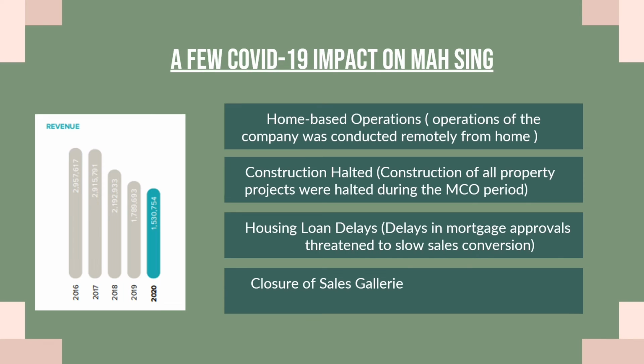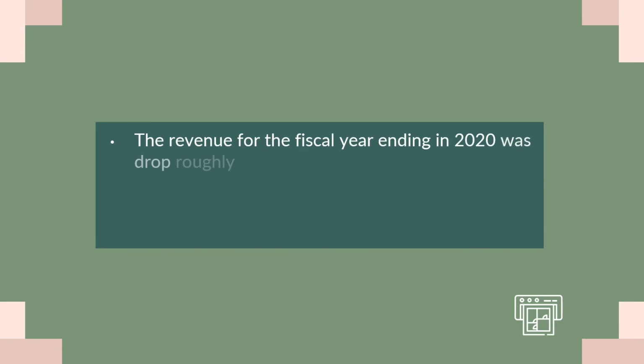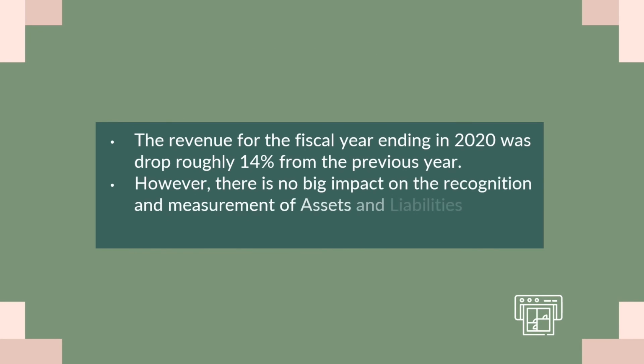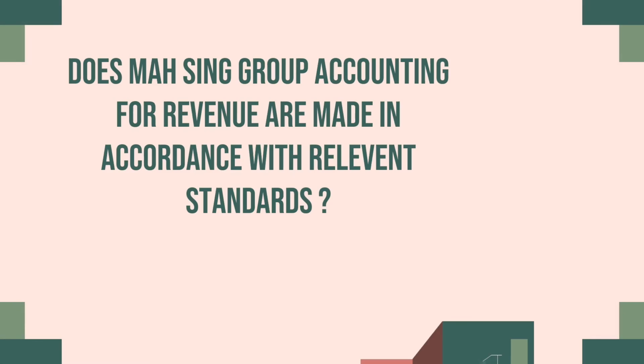And the last one is closure of sales galleries. The property sales galleries had to close during the MCO. The revenue for the fiscal year ending 2020 dropped roughly 40% from the previous year. However, there is no big impact on the recognition and measurement of assets and liabilities as at 31 December 2020.